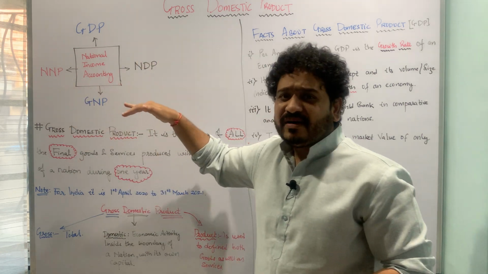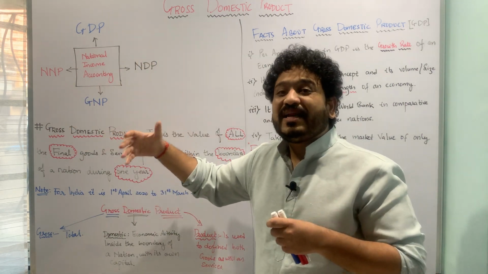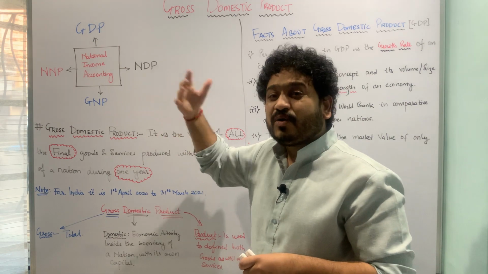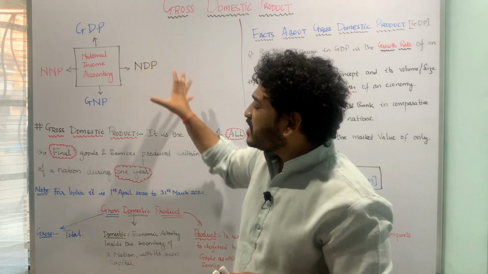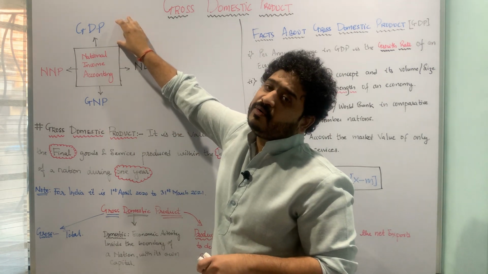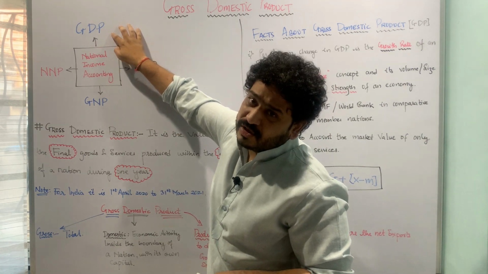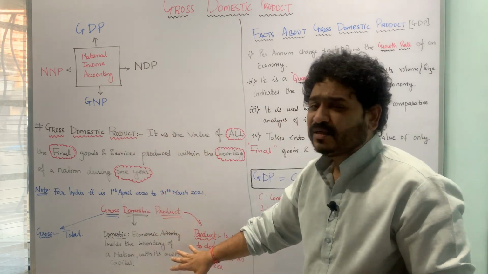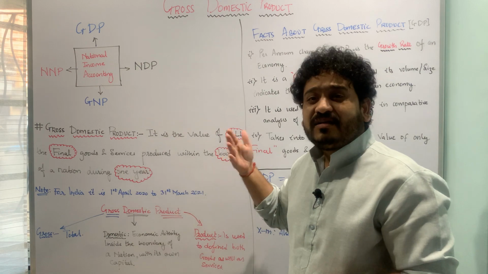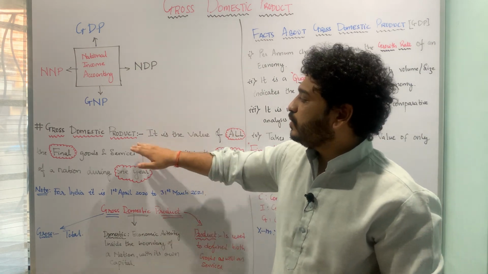I have already made a video which distinguishes between national income and national product. So I'll put the link in the description. You can go and check that. But this is how national income accounting happens. And one of the very important aspects of national income accounting is the concept of gross domestic product. So I hope the idea is pretty much clear with respect to gross domestic product. Let us now look at the different facts associated with gross domestic product.